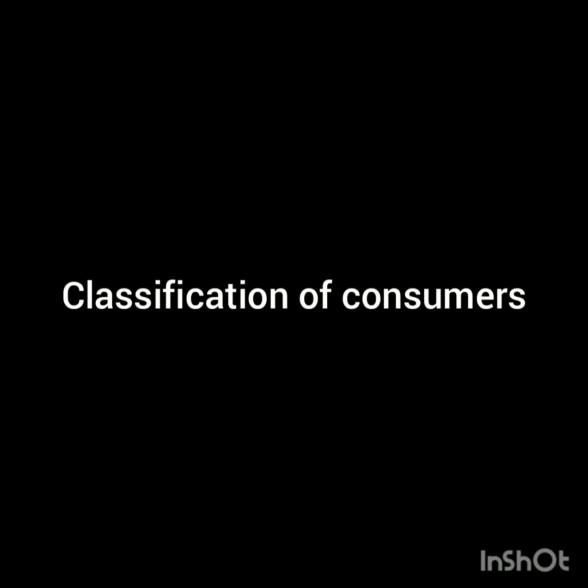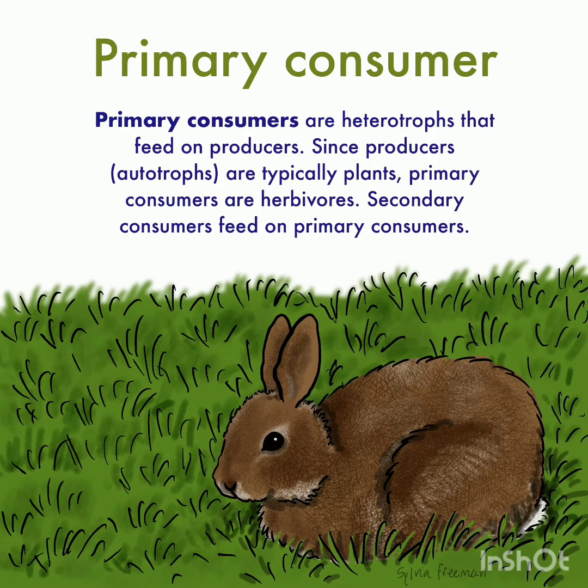We have already discussed the different types of consumers. So, based on whether they are herbivores or carnivores, they are divided into primary, secondary, and tertiary consumers. Herbivores, or those animals which feed on green plants or the producers, are known as primary consumers. These animals are directly dependent on the producers for food. Herbivores which eat producers are known as primary consumers.